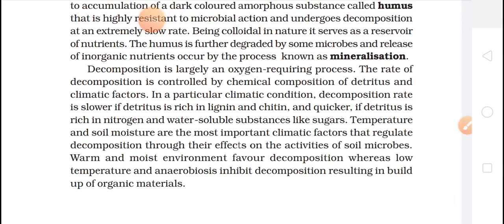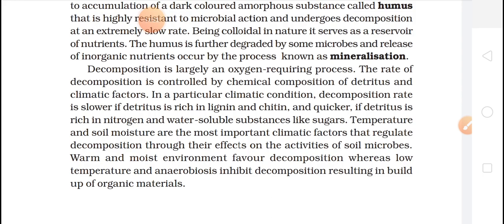What they are talking about is that decomposition is largely an oxygen requiring process. Because we know that bacteria and fungi are doing the process of digestion, so for digestion, oxygen is continuously required. The rate of decomposition is controlled by chemical composition of detritus and climatic factors.